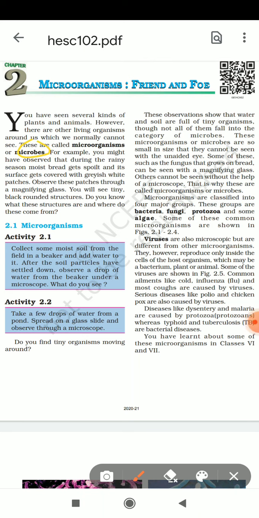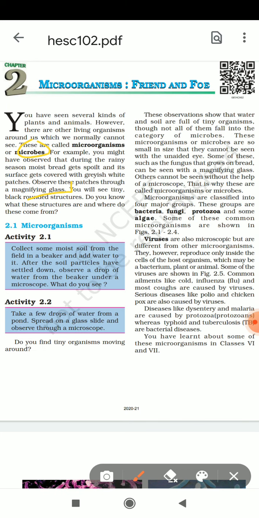For example, you might have observed that during the rainy season most bread gets spoiled and its surface gets covered with grayish white patches. Observe these patches through a magnifying glass. हम जब बारिश के समय देखेंगे कि जो हमारा ब्रेड होता है, ब्रेड के ऊपर कुछ पैचेस हो जाते हैं.